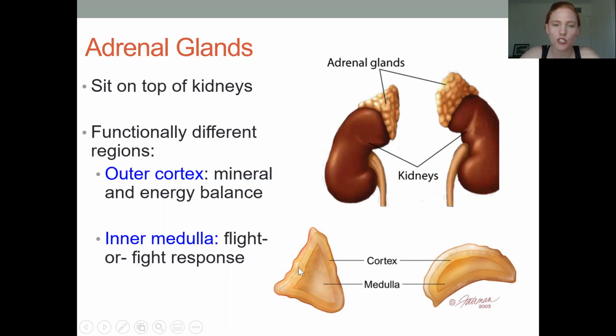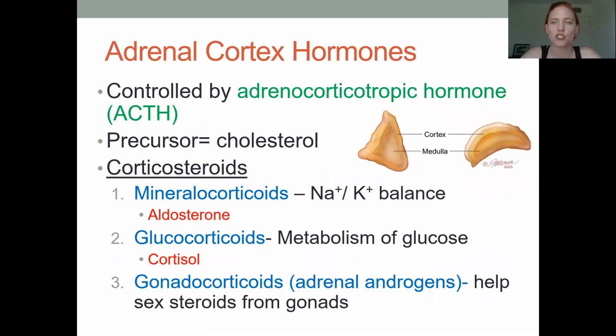So you have the cortex on the outside and the medulla on the inside. Now, the cortex secretes a bunch of different hormones, usually related to mineral or energy balances, whereas the inner part, the medulla, is going to support and reinforce the fight or flight response mediated by the sympathetic nervous system.